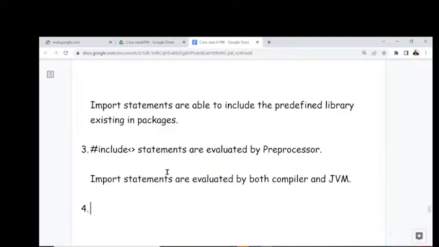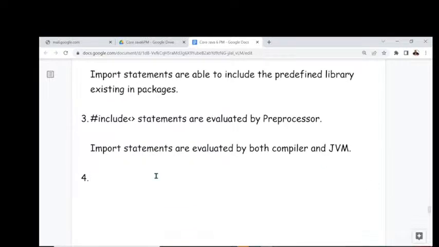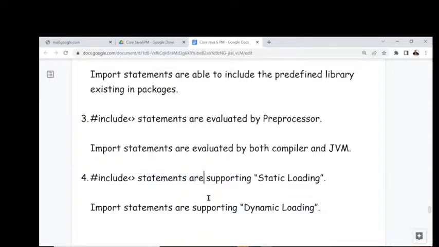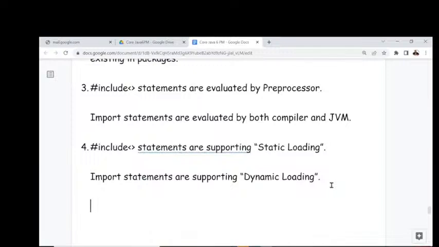Fourth point I'm telling you regarding types of loading. Hash include statements are supporting which type of loading here? Static loading. Observe carefully. Whereas import statements are supporting which type of loading? Dynamic loading. Right, sir. This is another point here.